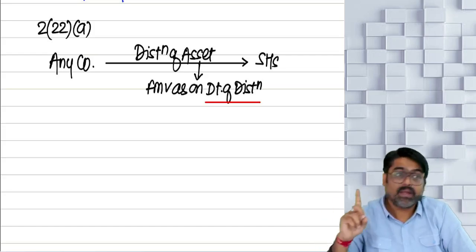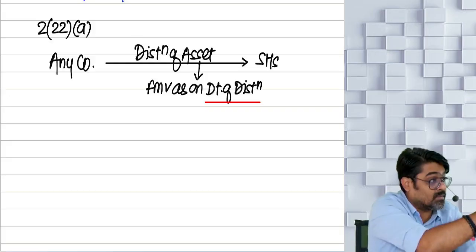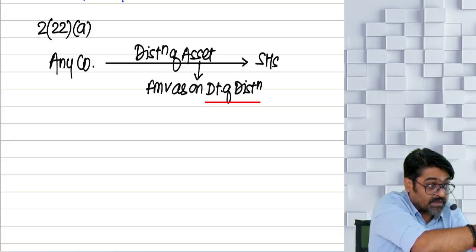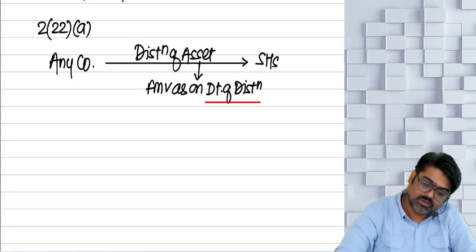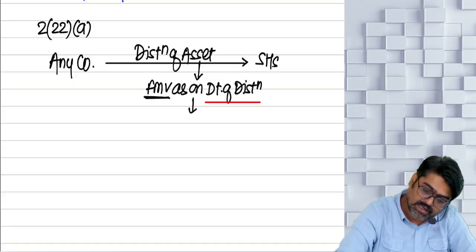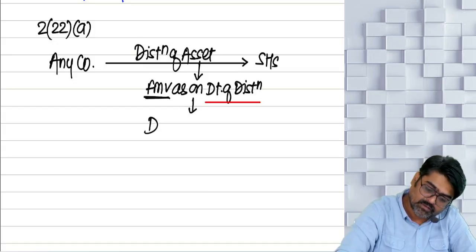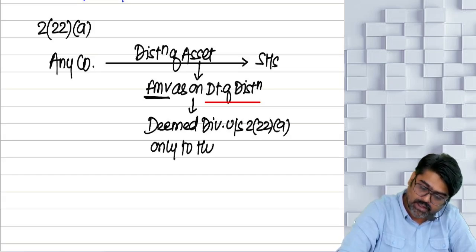This 7 lakh, the fair market value, will be treated as deemed dividend in the hands of the shareholder only to the extent of accumulated profits as on the date of distribution. Understanding? So the fair market value of the asset as on the date of distribution shall be treated as deemed dividend under section 2(22)(a), but only to the extent of what?